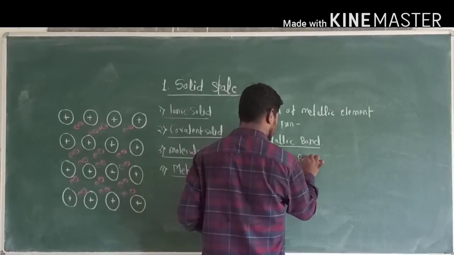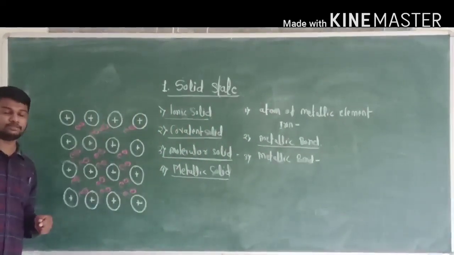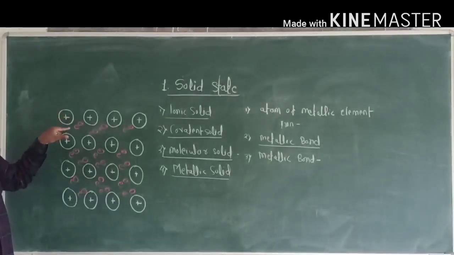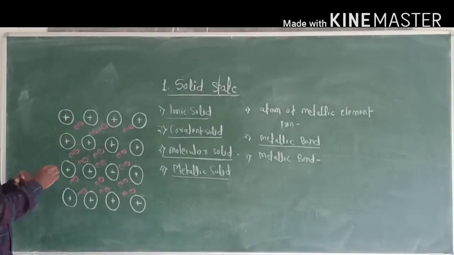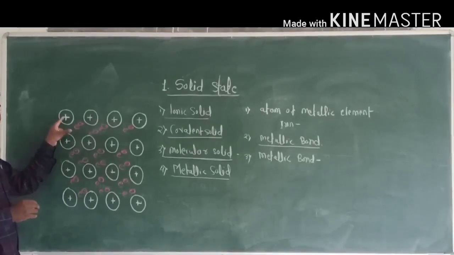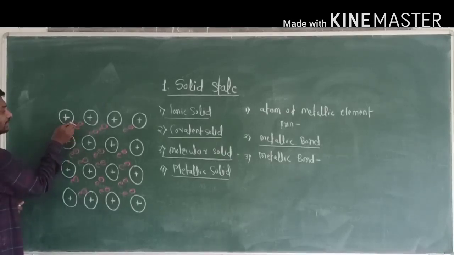Metallic bond, the attractive interaction between cation of metal element. This is the metal element, and this is the atom of metallic element, and this atom loses the electron and gets a positive charge and is converted into cation. Now this cation and this electron have an interaction, and this interaction is called as metallic bond.